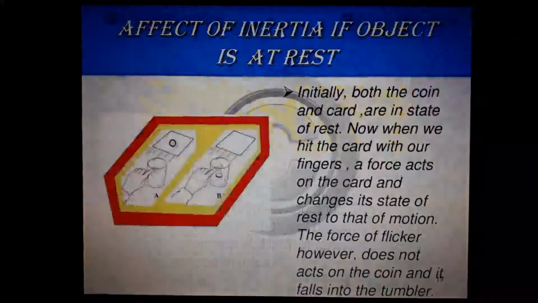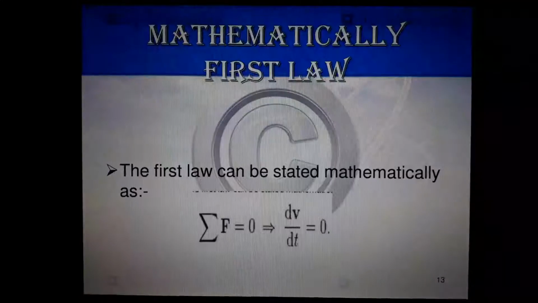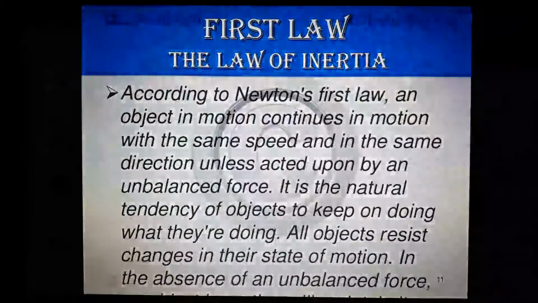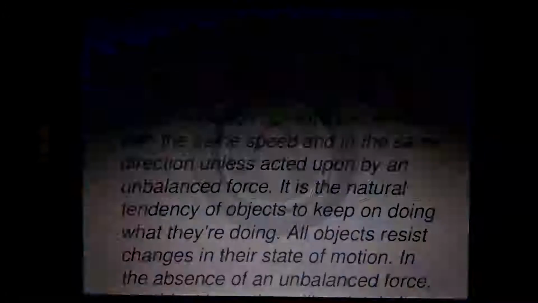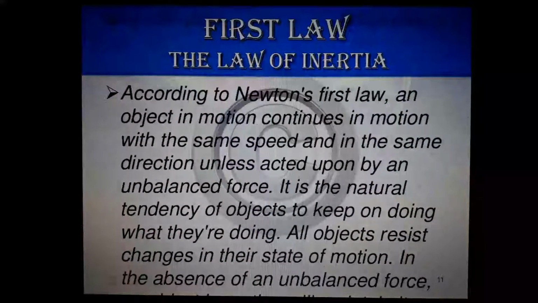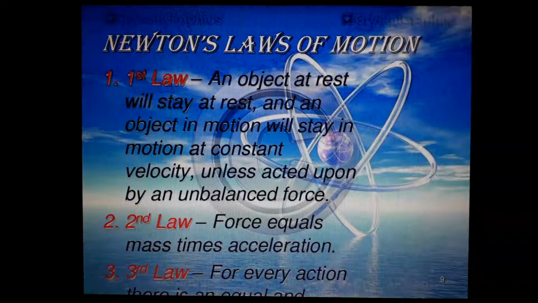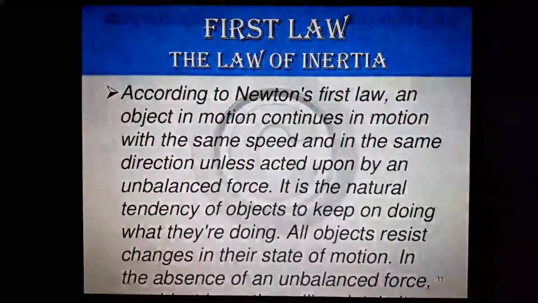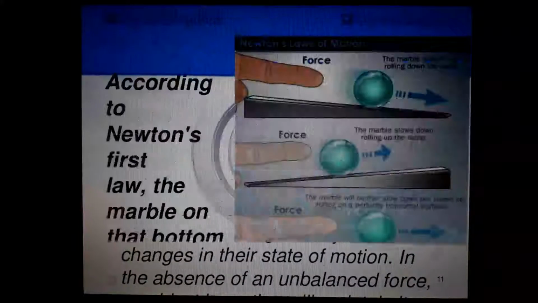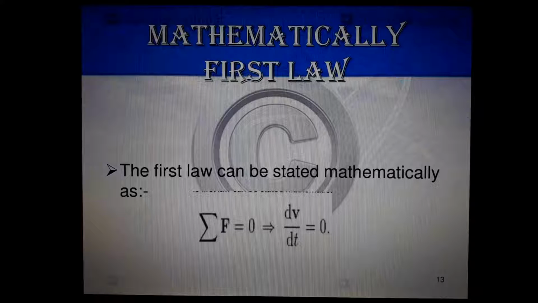So this is the definition for the first law. An object at rest will stay at rest, and an object in motion will stay in motion at constant velocity unless acted upon by an unbalanced force. Definition and all I will give you in notes. This definition is a bit bigger one. In notes it is very simple.